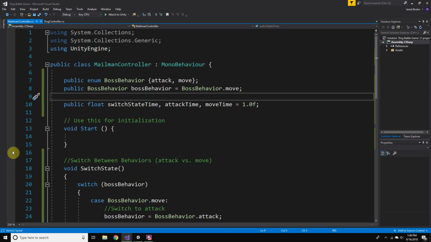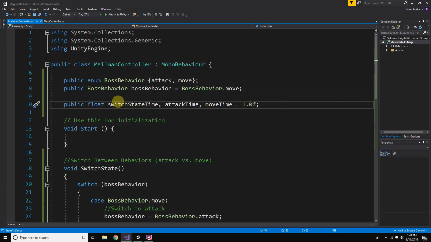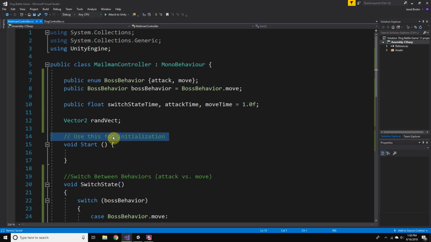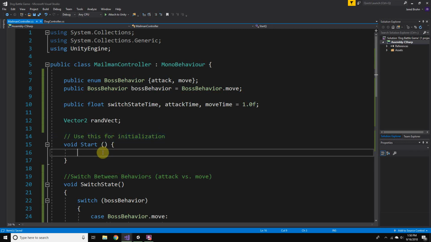So we're going to do this here, vector to randVect, and on our start function we can say that randVect is a new Vector2, and we want to make a random direction within a certain amount of range.